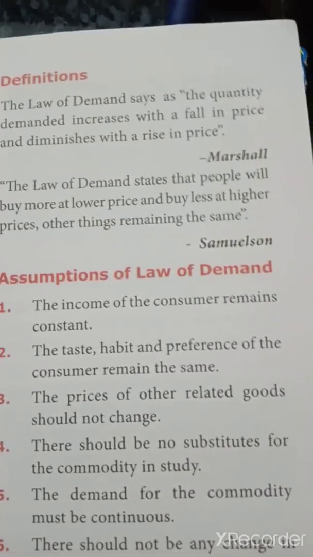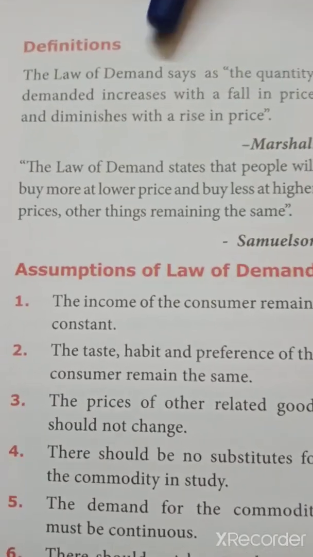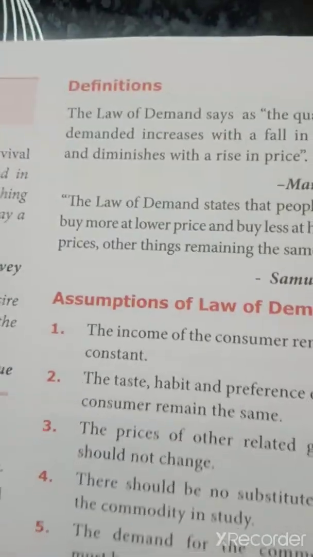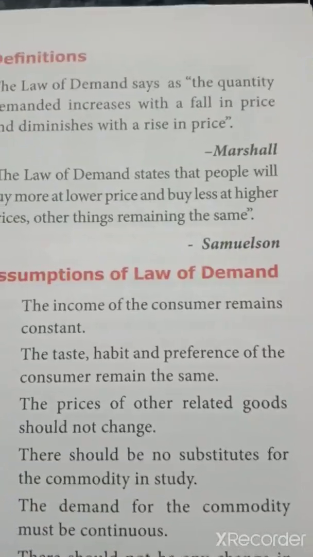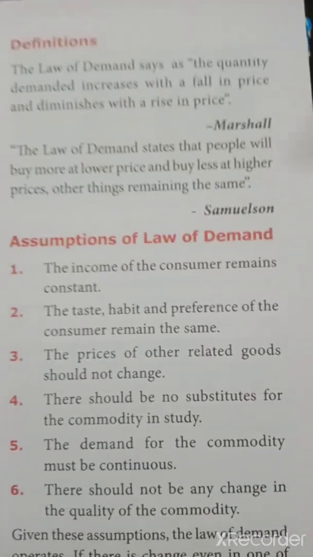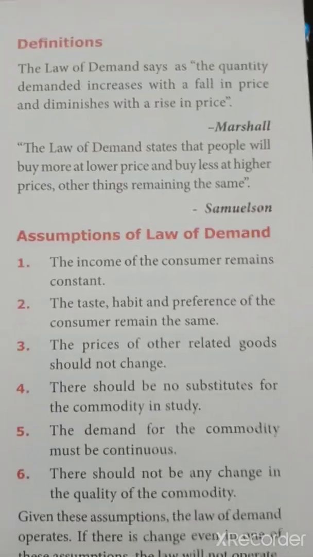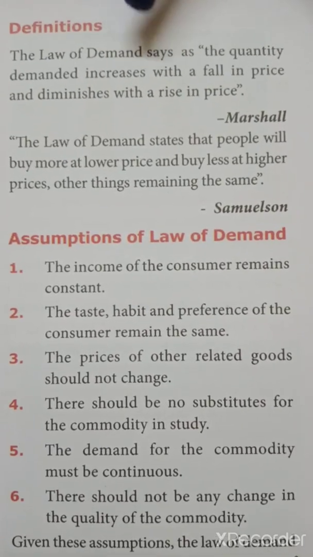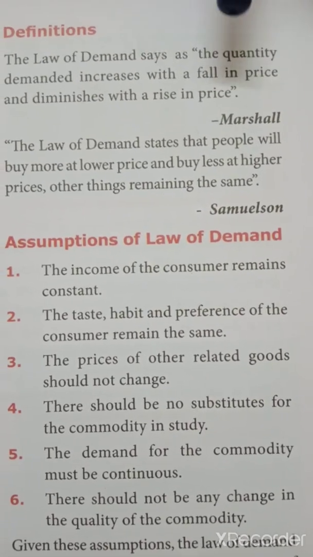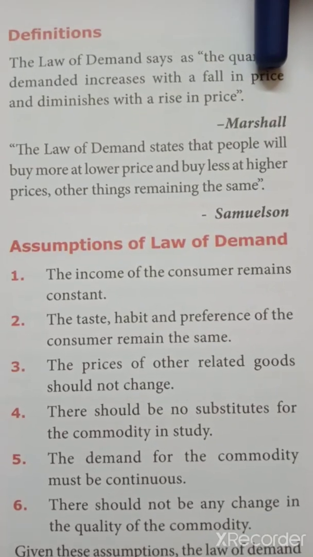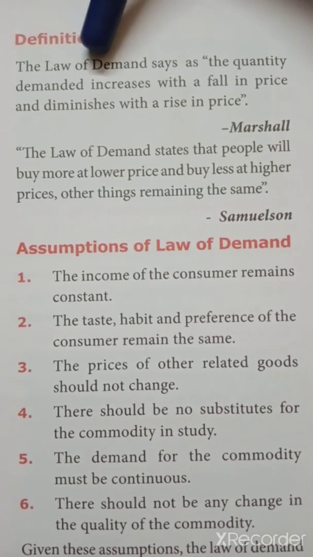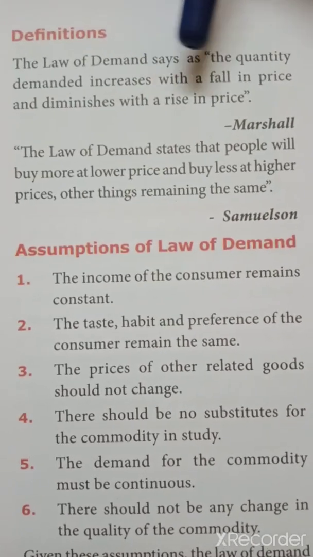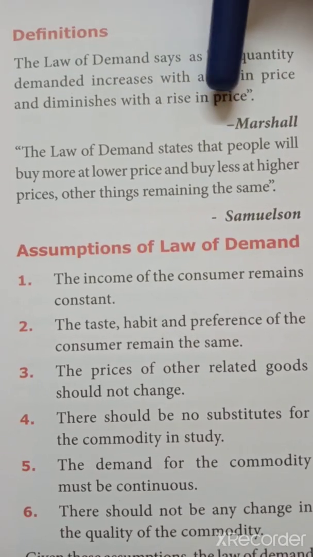The quantity demanded increases with a fall in price and diminishes with a rise in price. Very simple, though it might look a little tricky. Understanding the meaning of the definition is very simple. It was given by Alfred Marshall. He says the quantity demanded increases with a fall in price. When there is a fall in price, the quantity that you demand increases. You can take the example of tomato itself, what I told you now. And diminishes with a rise in price.